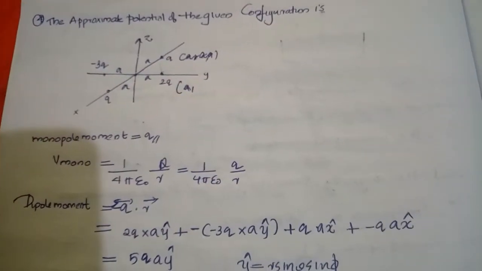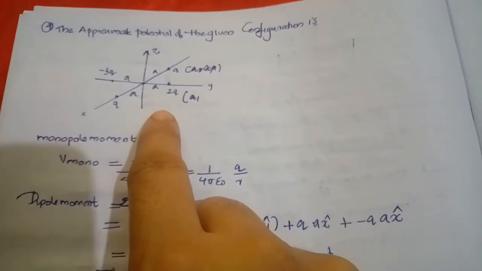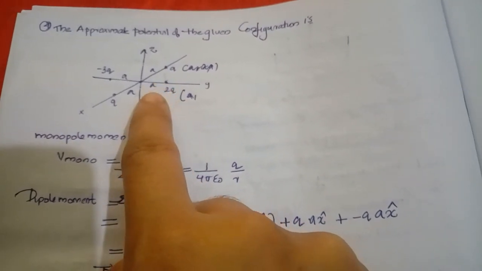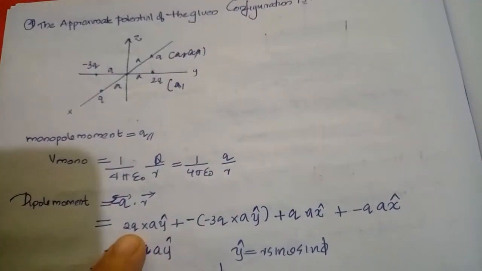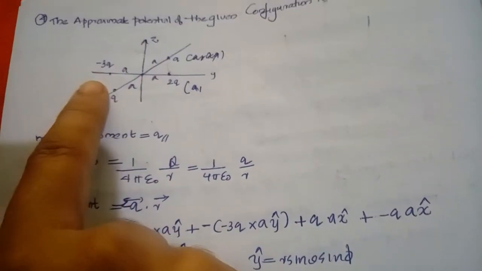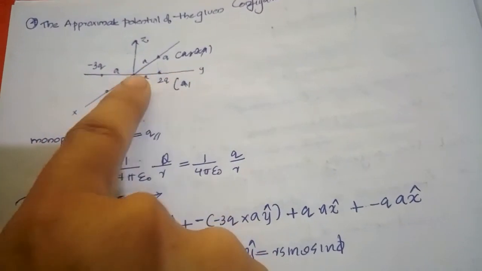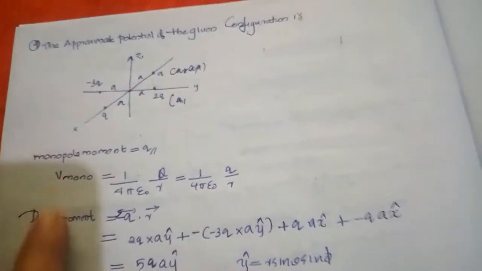And we know the dipole moment is charge into distance. So here we have to consider 2q into distance a in y cap, that is 2q a y cap, minus 3q into minus a y cap. This is the positive y axis, this is the negative y axis.